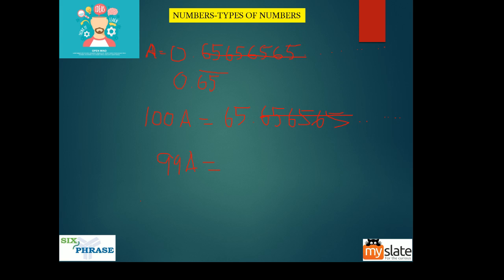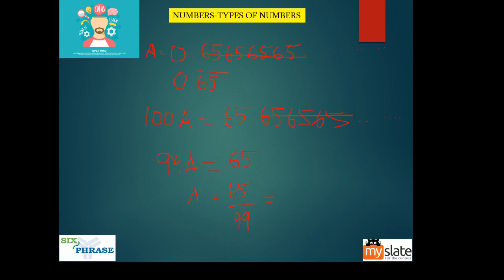So this and this will get cancelled. You will be left with 65. So what is a now? A is equal to 65 by 99.